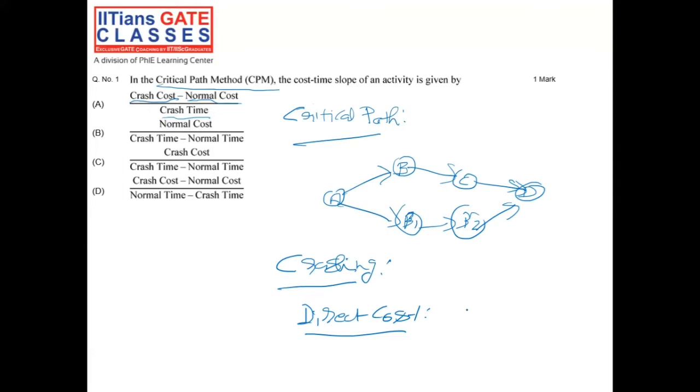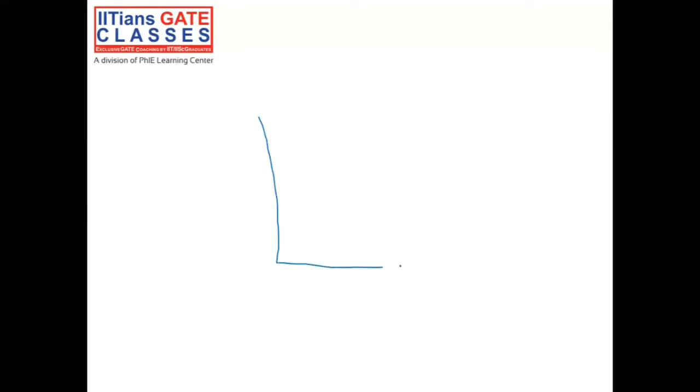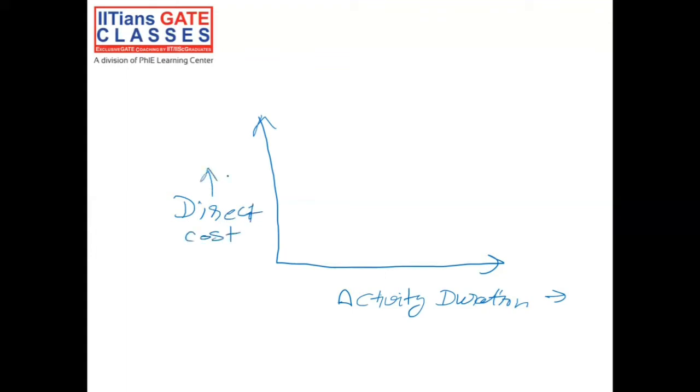Now, if you want to crash an activity, so let's say we have on x-axis the activity duration, and on y-axis we have direct cost for that particular activity, and let's say we are somewhere here where we have the normal duration and the normal cost for that particular activity, and let's say if you allocate some more resources for that particular activity, so we will have something called Tc, that will be the crashing time.